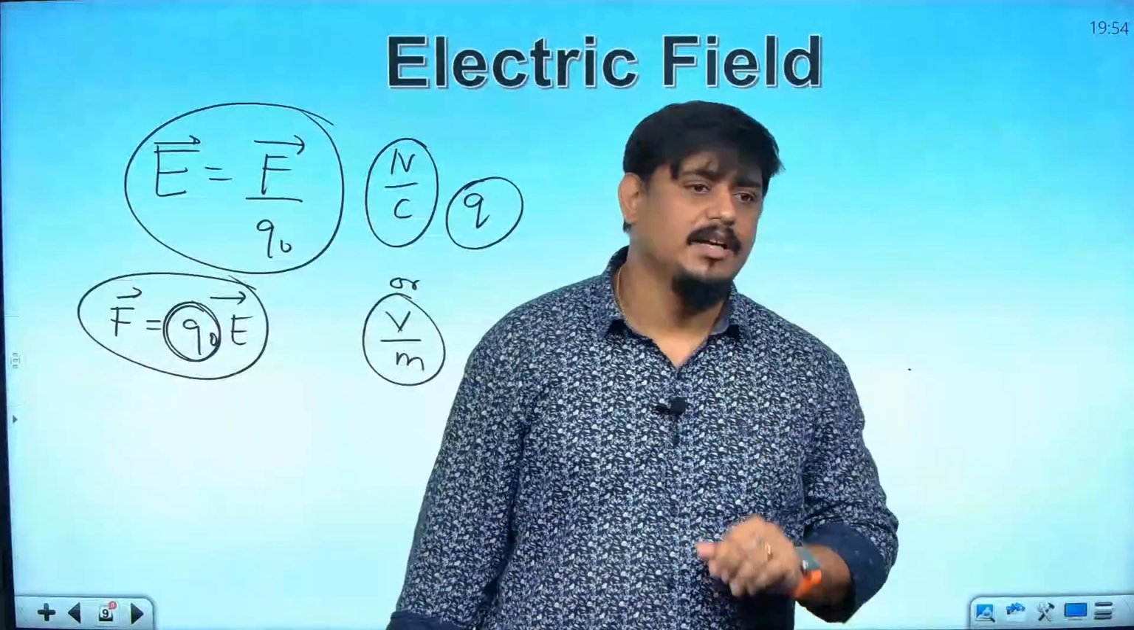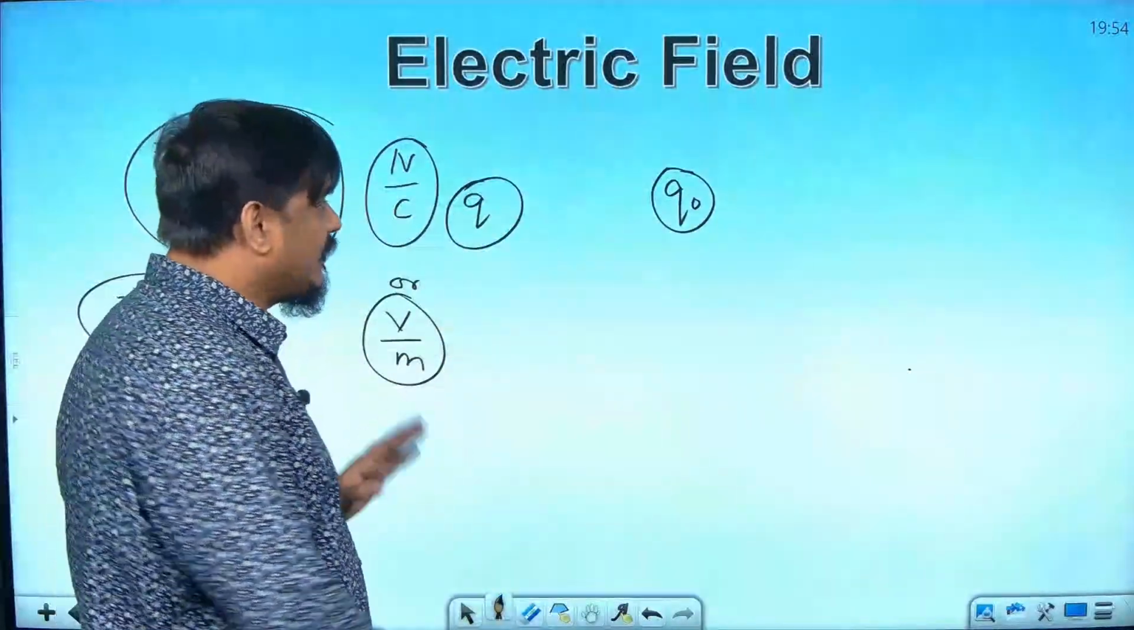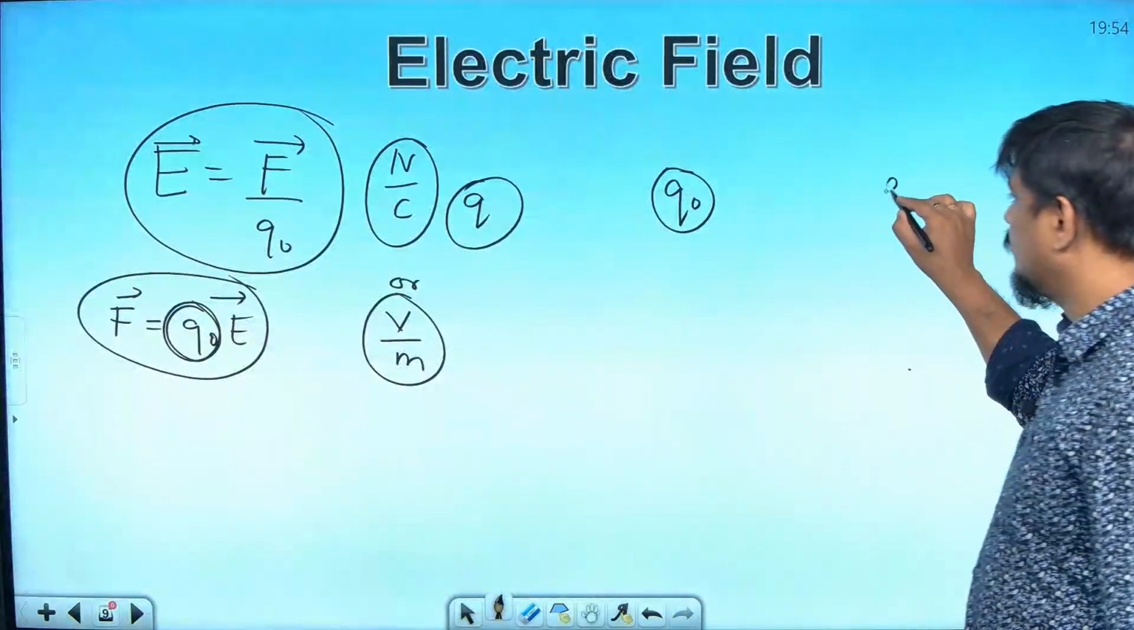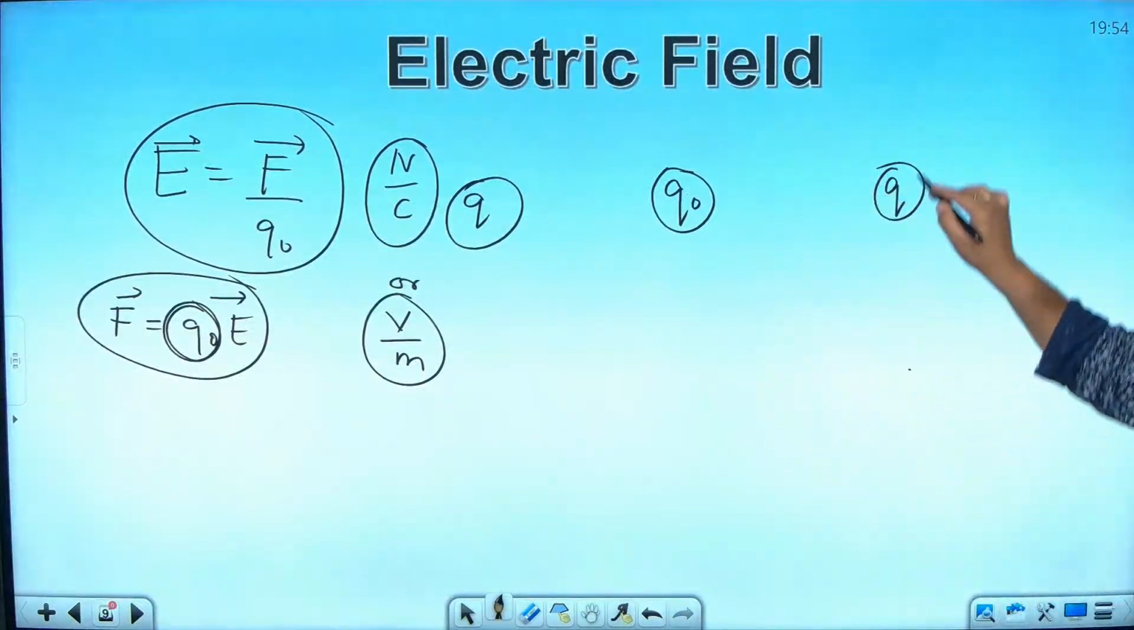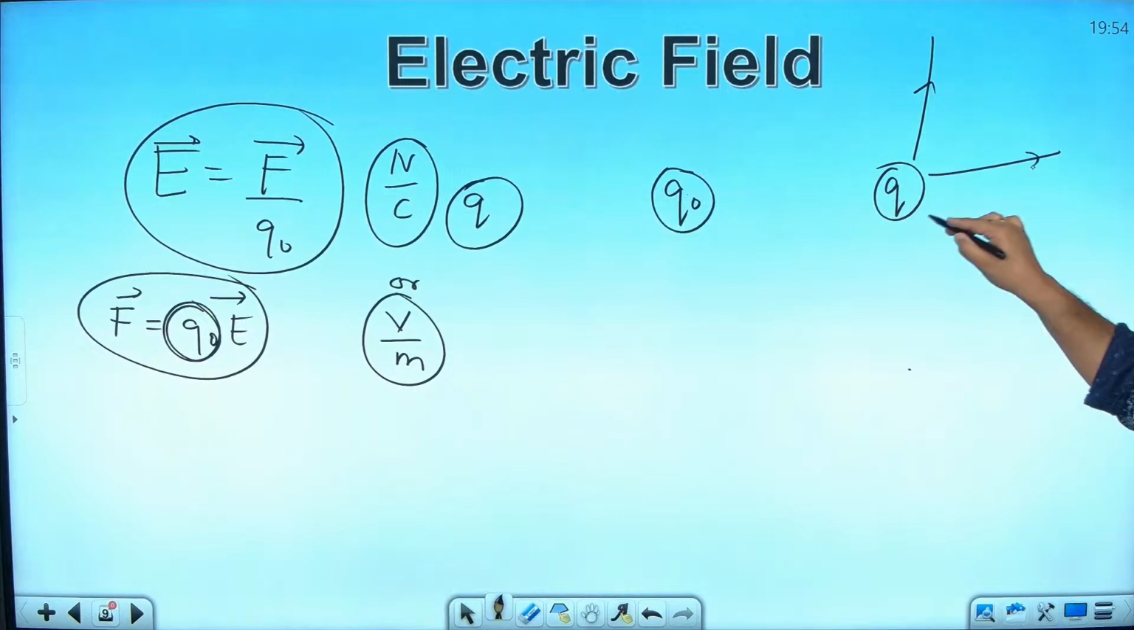Another thing I will tell you: suppose there is a charge Q, what will be its electric field lines? It will be radially outwards. I hope you know this.